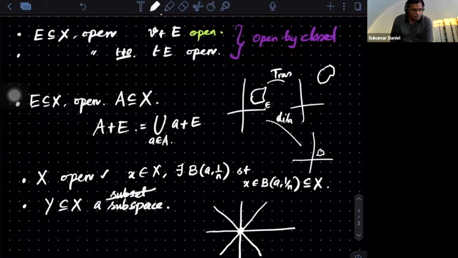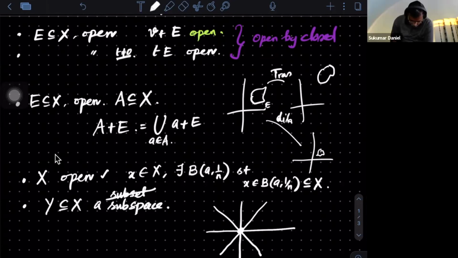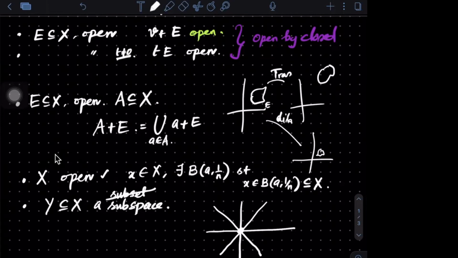Yeah, Namashivayam. It's not open. Why? Intuitively we can see, but intuitively, what is that? These lines and all are not open, right?